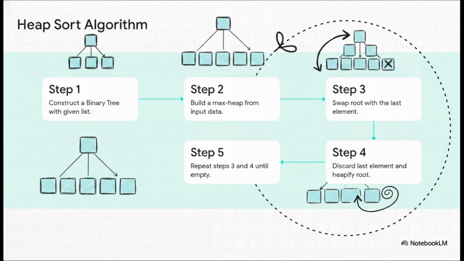Now, step 3 is where the magic happens. You take the very top element, which is absolutely guaranteed to be the maximum value, and swap it with the very last element at the bottom of your tree. Step 4, you lock that maximum element into its final sorted position, completely discarding it from the active heap, and then you just heapify the new root to restore order. Step 5, rinse and repeat until the heap is empty.